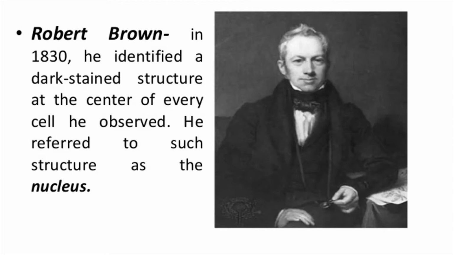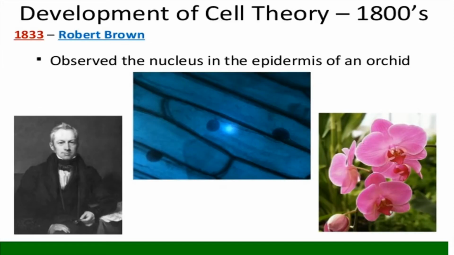Okay, don't get confused. He identified a dark spot-like structure at the center of every cell he observed. He observed different cells, living cells, plant cells, fungi cells, and the common thing he observed in each and every cell was a dark spot, and he named that structure the nucleus.